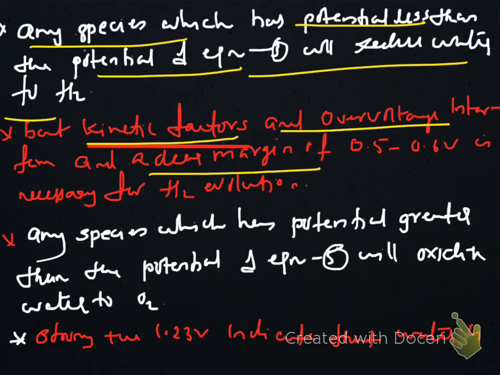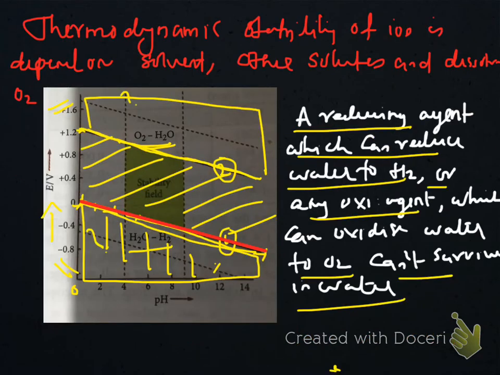A clear margin of 0.5 to 0.6 volt is necessary for H2 evolution, which they actually tell.